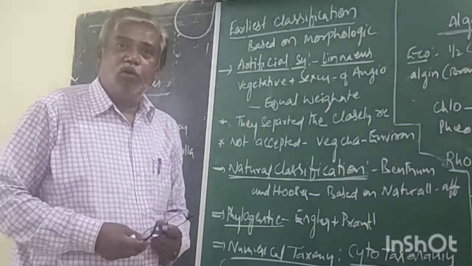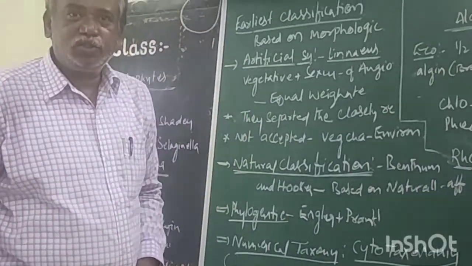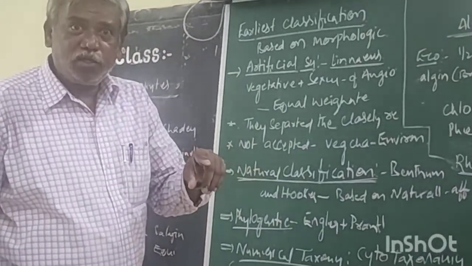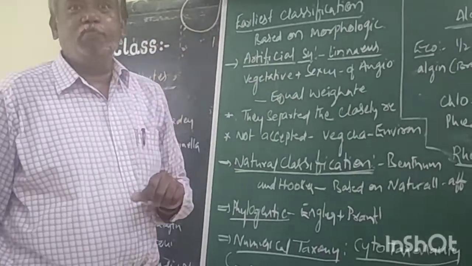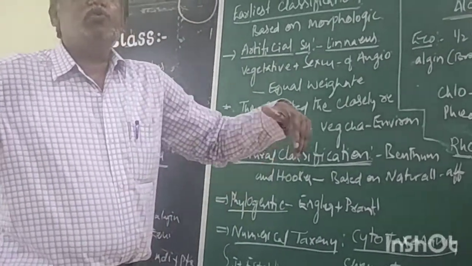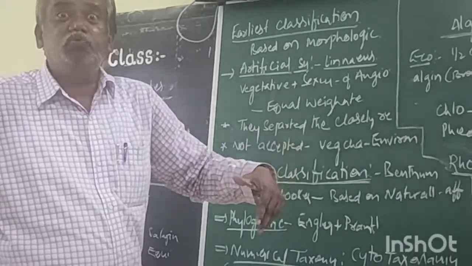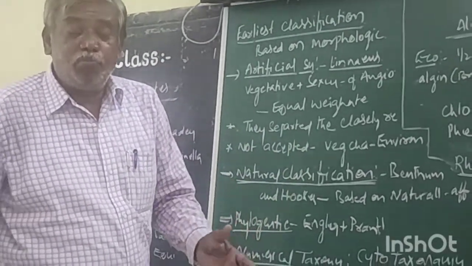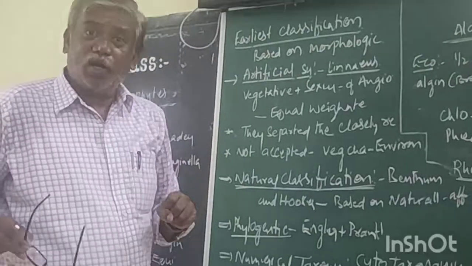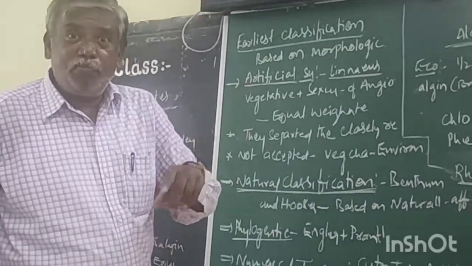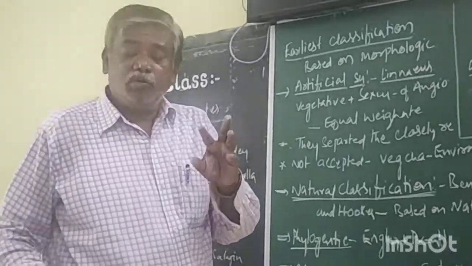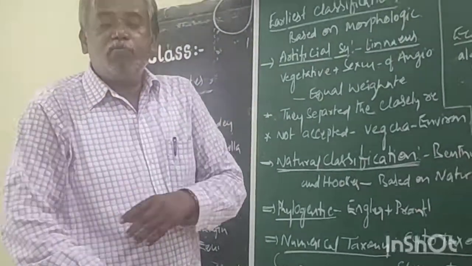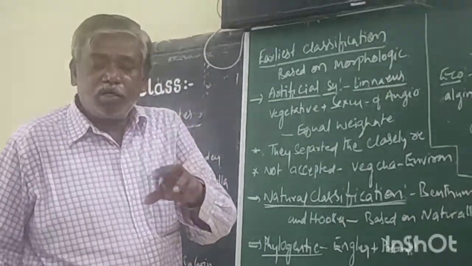Now, suppose bird and bat. Bird is aves, bat is a mammal. But they were based on morphological features. They have wings. Due to this, they were both kept in one group. The rat and bat both have a four-chambered heart, the body is covered by hair.